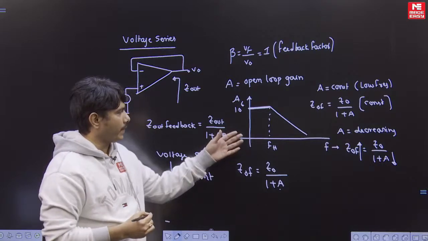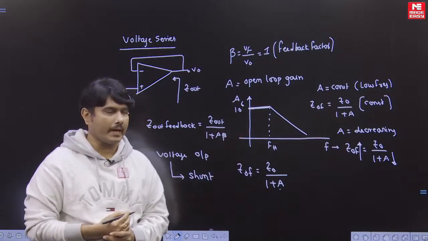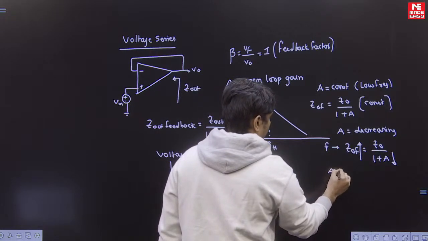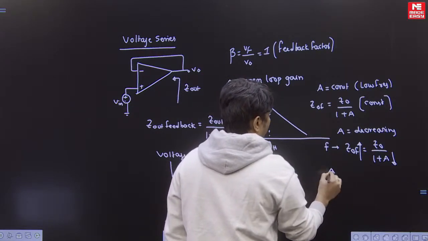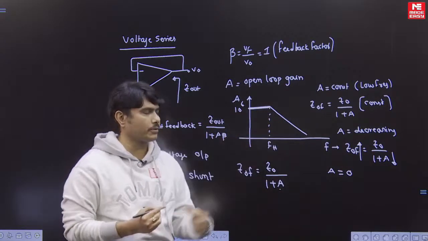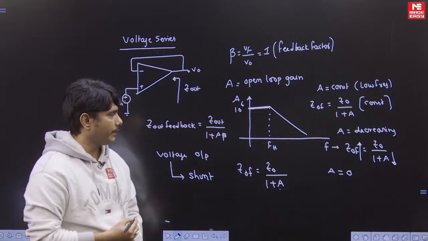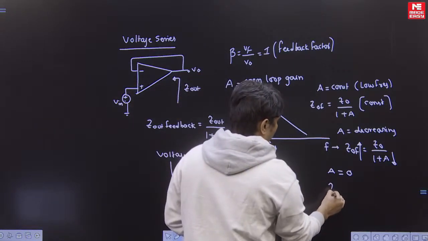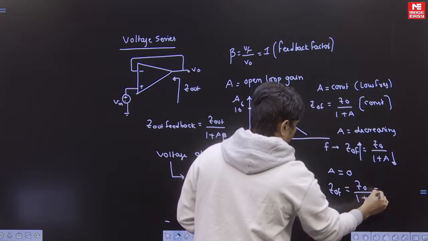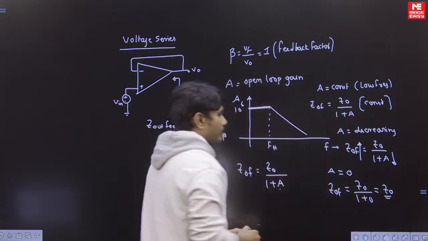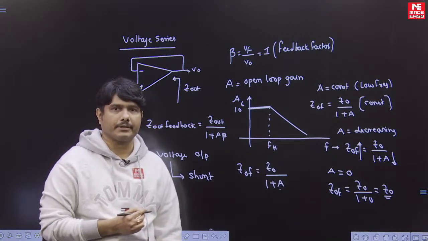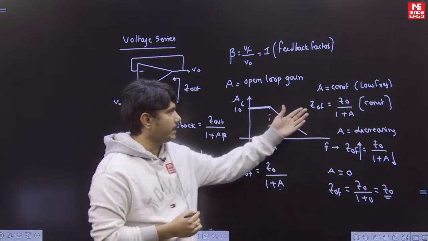And at the final stage, when you reach infinite frequency, what happens? A will become 0. At very high frequencies, close to infinite, A will be 0. If A becomes 0, then Z0F is Z0 divided by 1 plus 0, which is equal to Z0. So finally it settles to Z0, again a constant value at the infinite stage. So we got 3 steps now.